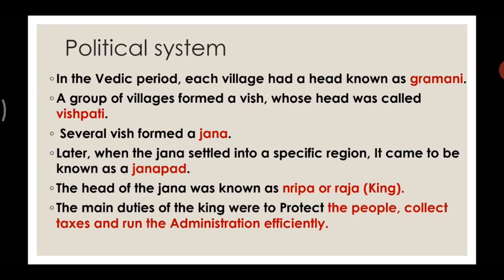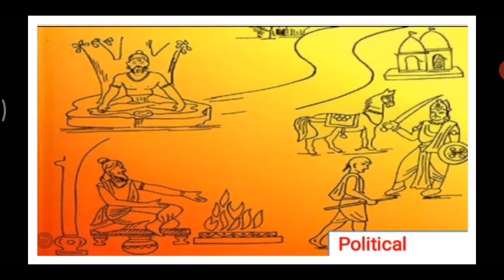And for this, in order to run the administration smoothly, the king appointed various officers. That is the Purohit. Can you see it circled? The Purohit, or the priest, and the Senapati of the army were the officers of great importance.